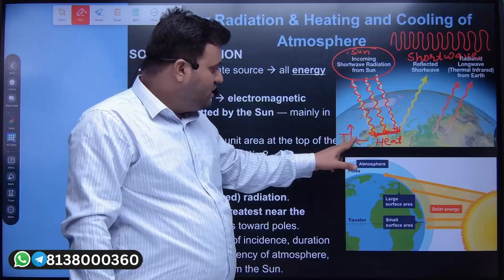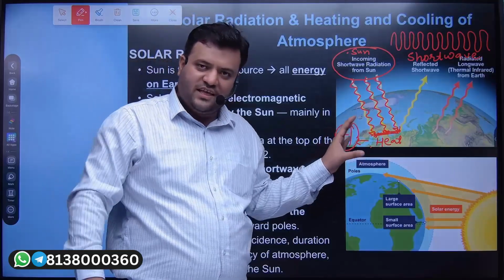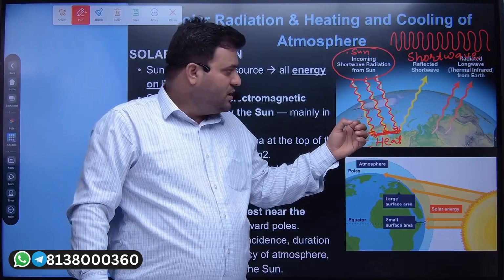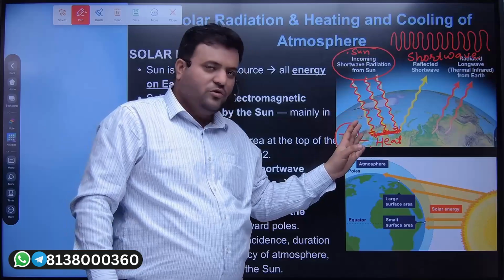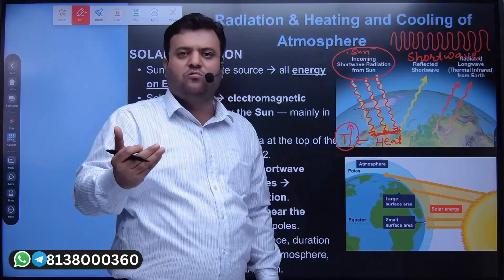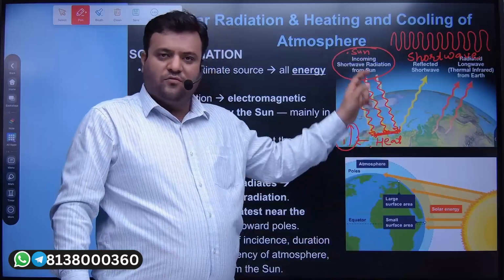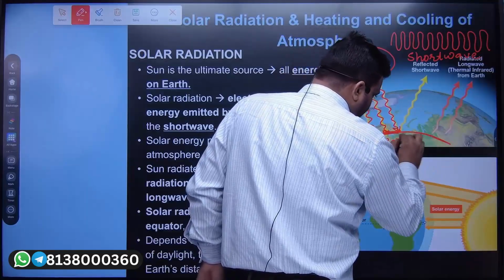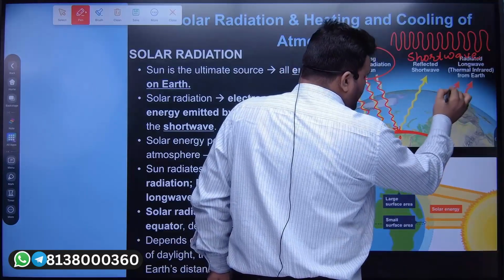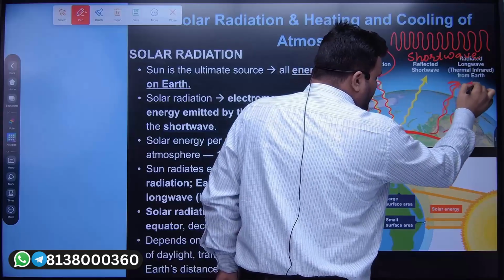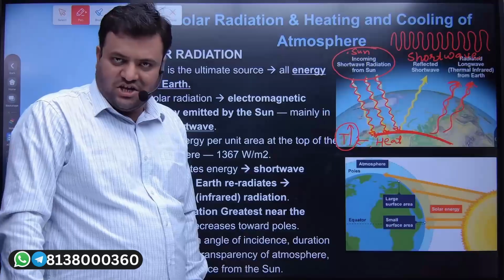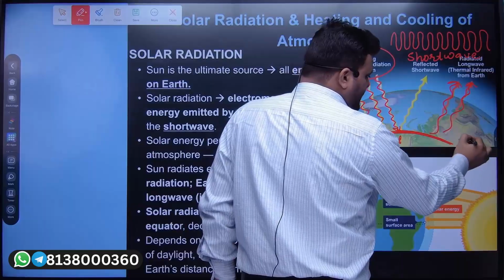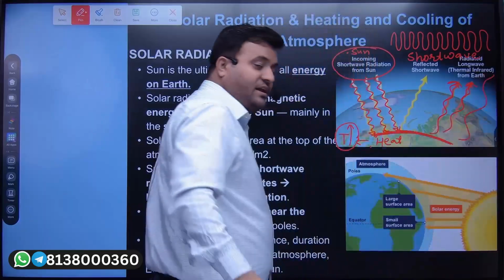And when there is thermal inequilibrium, with the heat absorbed by the Earth, what will happen? The Earth is going to re-radiate this excess amount of heat which is actually absorbed from the insolation. So Earth used to release this heat in terms of long wave radiation, in terms of infrared radiation, because the energy release is very gradual.